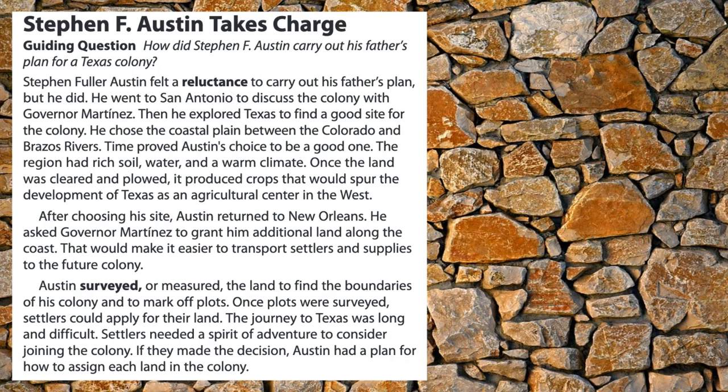The journey to Texas was long and difficult. Settlers needed a spirit of adventure to consider joining the colony. If they made the decision, Austin had a plan for how to assign each land in the colony.